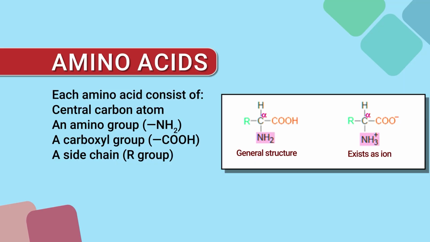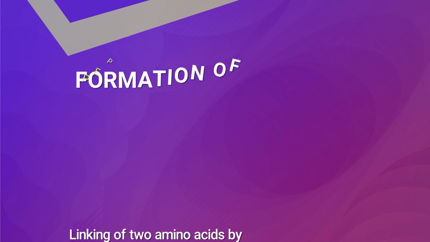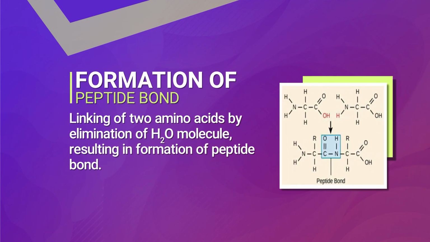We have already discussed that amino acids are linked together with the help of peptide bonds, and then there is formation of a polypeptide chain, and that polypeptide chain of amino acids means protein. So, how does the peptide bond form? We will see the linking of 2 amino acids with each other by the elimination of an H2O molecule, resulting in the formation of a peptide bond.